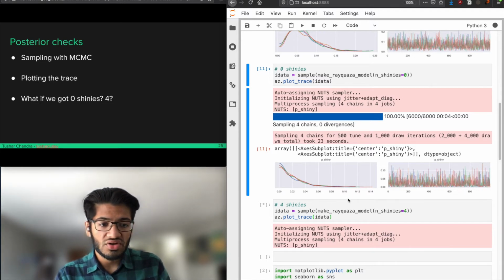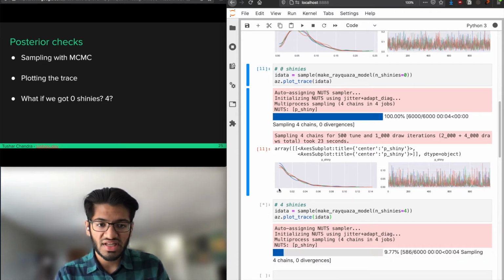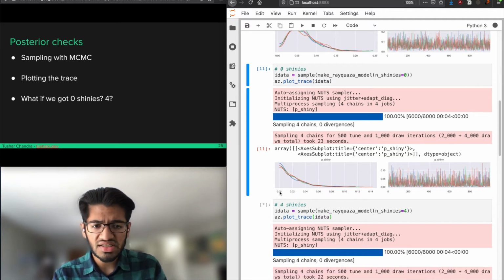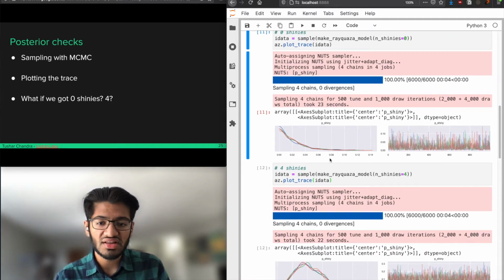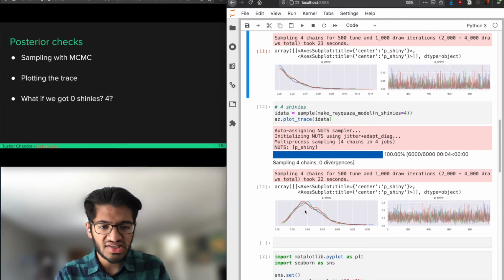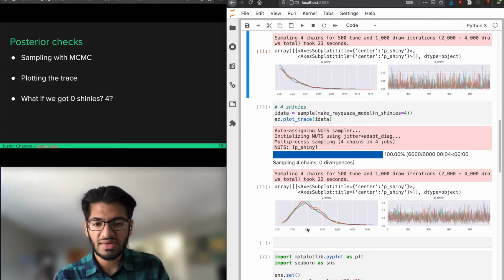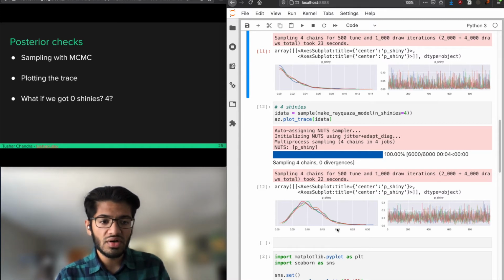Okay. So what we see is that, yes, the most likely value of the shiny rate is 0, which is consistent with what we expect, but there's still a lot of probability density over here. It's still possible that there is a non-zero shiny rate, and we just got unlucky. When we have 4 shinies, the peak of this distribution is at like 0.08, 0.09, which is consistent with our expectations. We expect roughly 10%. And there's likelihood as low as 0.02 and as high as 0.20.